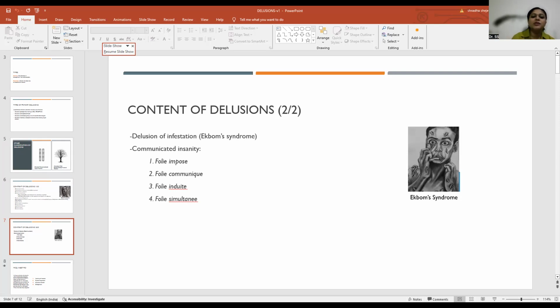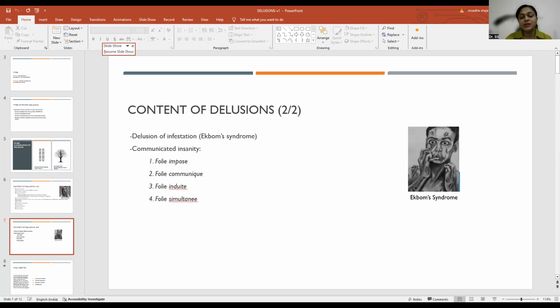Then there is something called communicated insanity, or shared delusions in common words, and there are four types of it. Folie imposée: usually two people who are closely related, or have a close association, relationship or friendship, share a delusion. One person has a proper delusional disorder and a proper delusion, and the other person, because he constantly spends time with the person with the delusion, will also start believing it passively. Meaning, okay, it may be true because my friend is saying so.